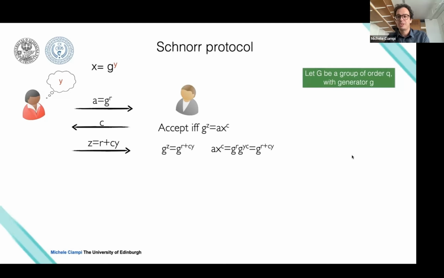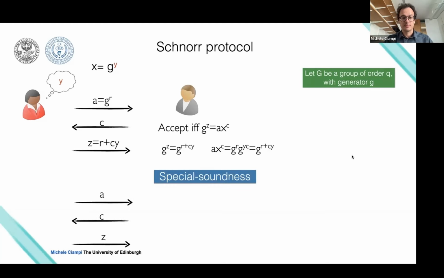But the question now is, why is this protocol a good proof? Why would you be convinced that by verifying this proof correctly, the prover knows the witness, knows the discrete logarithm? And moreover, why does this transcript not leak anything about y? We just want to communicate the fact that we know y and nothing about y itself. So to answer the first question, we want to prove that this protocol is special sound. We will prove that this protocol is indeed a Sigma protocol.